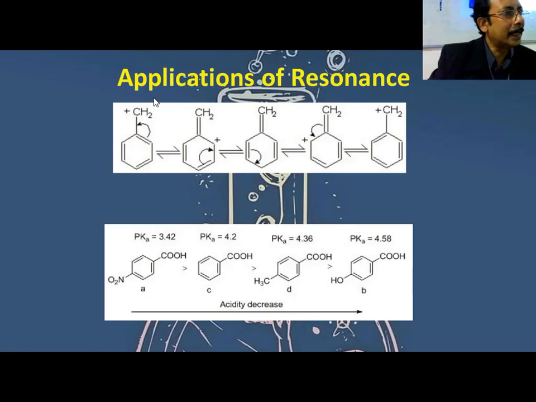This is benzyl carbocation, or benzylium ion. The double bond, this is CH2 plus on the benzene. That is called benzyl carbocation or benzylium ion. It undergoes resonance stability. This is more stable, most acidic. This is less. Acidity decreases in this series, depending on what groups are present. The NO2 group has minus I minus R, making this more acidic. There is no such group present, so less acidic. There is CH3 giving plus I effect, less acidic. The OH group has plus R effect, least acidic.